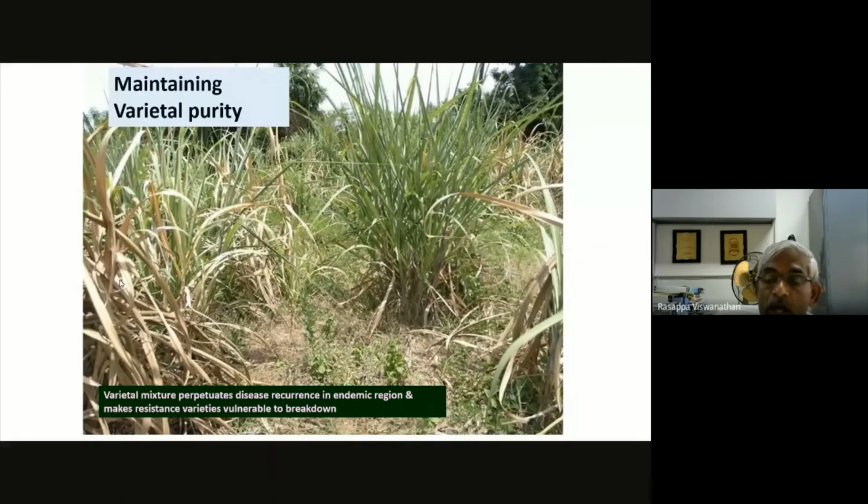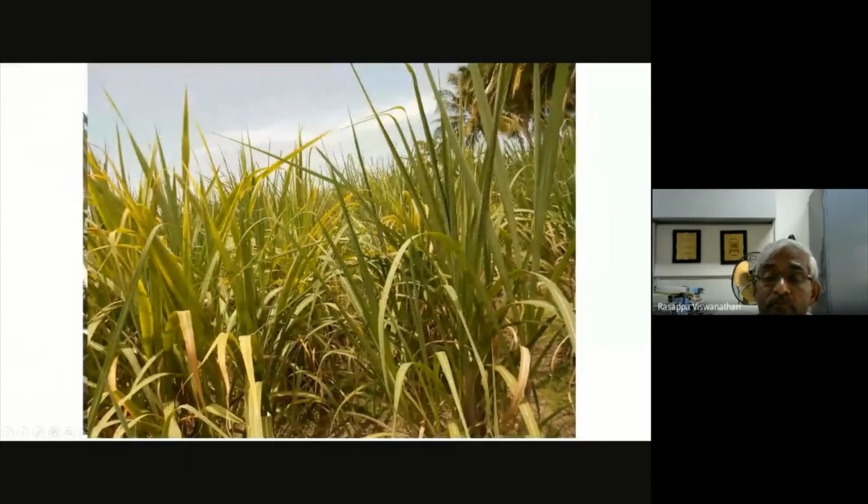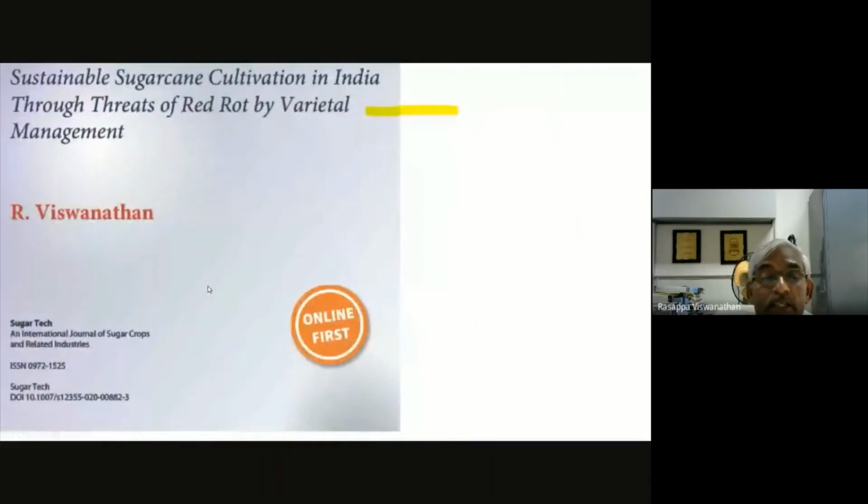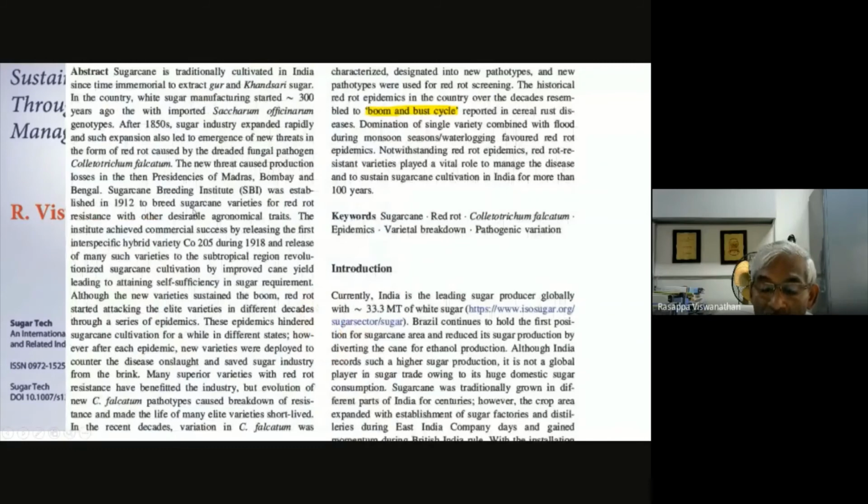No doubt it is soil borne, and the inoculum remains in the soil for some months, so it gradually adapts to the new variety. This I have also demonstrated experimentally. In the same case here, you can see a mix-up of two different varieties, again with virus and without virus, and like that. Especially this issue of red rot management through varietal management has been our core activity